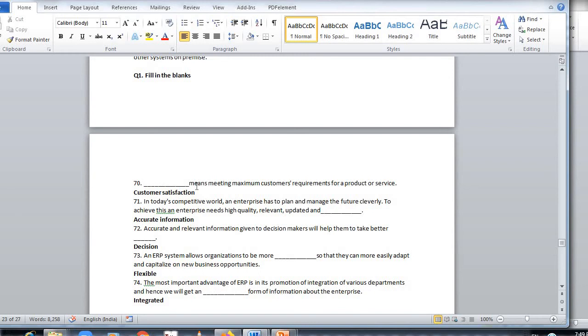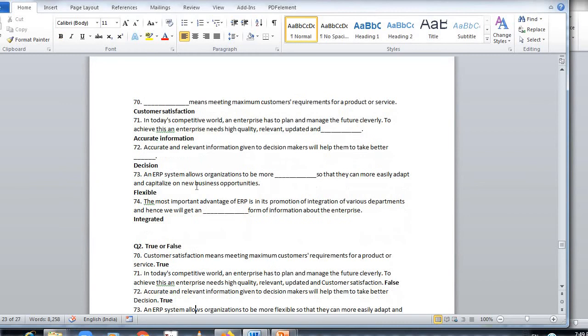Accurate and relevant information given to the decision maker will help them make better Dash. Answer is decision. And an ERP system allows the organization to be more Dash. Answer is flexible, so that they can more easily adapt and capitalize on new business opportunities. The most important advantage of ERP is its promotion of integration of various departments, and hence we get an Dash integrated form of information about the enterprise.